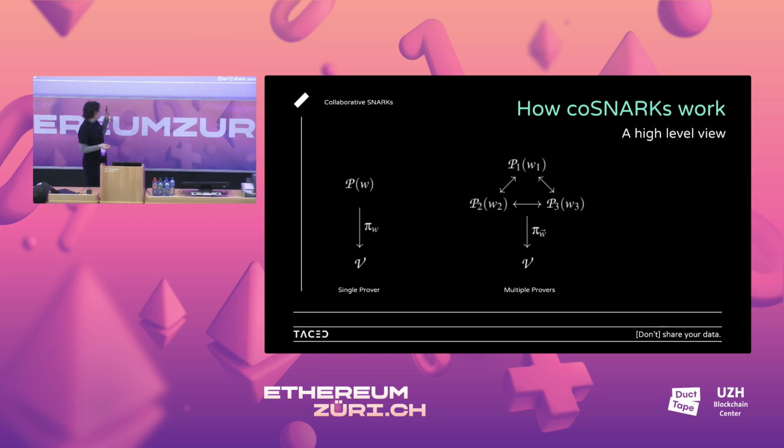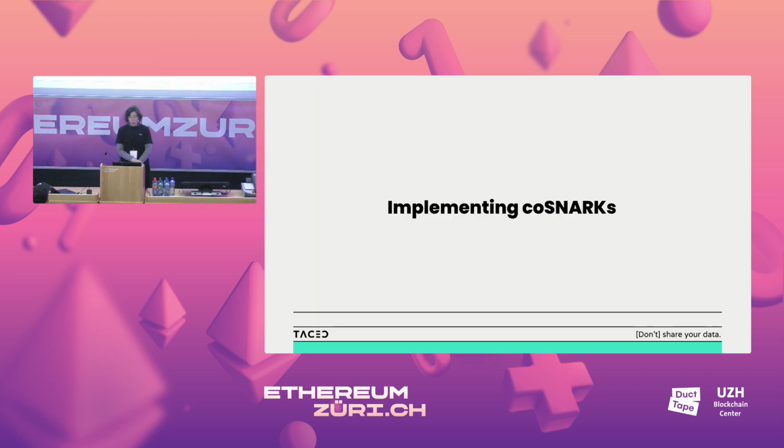One of the important things to note here is that the verifier is the same across both scenarios. A proof is a proof and can be verified by anybody. So it doesn't need a whole new tech stack. All the ZK verifiers and all the ZK stuff that we had from before can be used in this setting. So it's nice. You don't have to redo everything. You don't need to learn new stuff. You don't need to develop a whole new stack. So this is cool. How about implementing them?